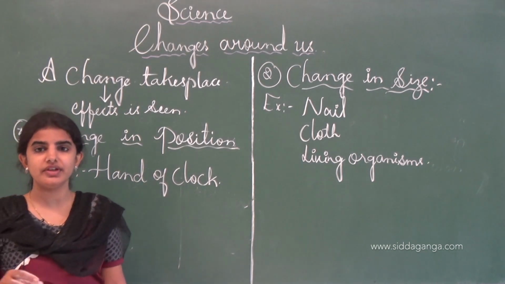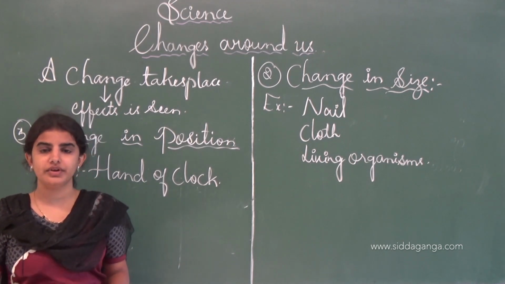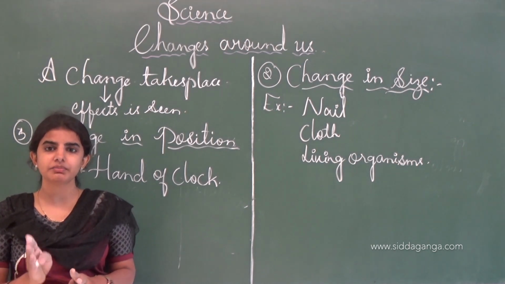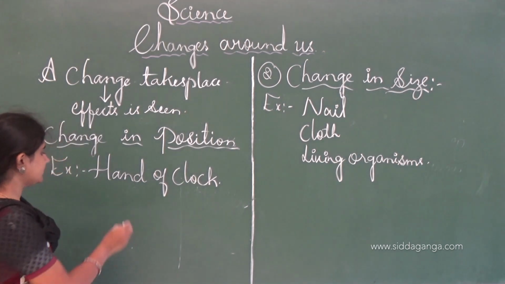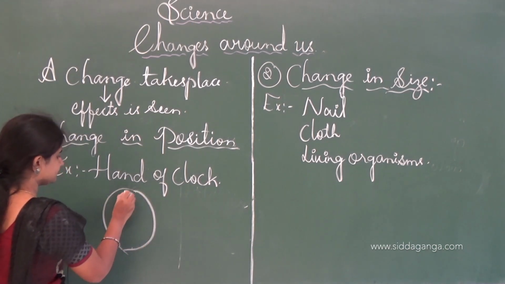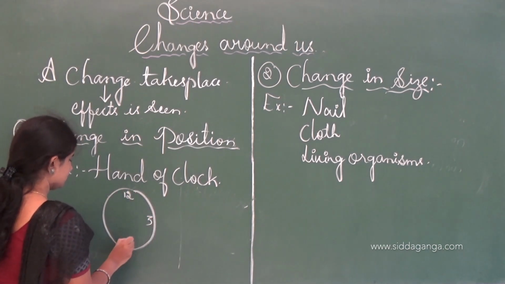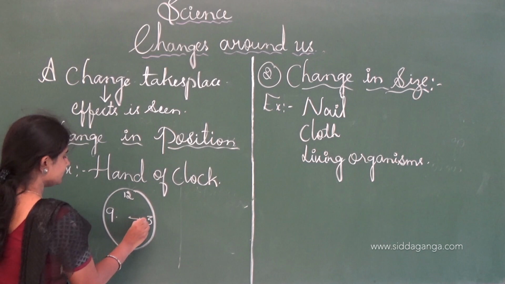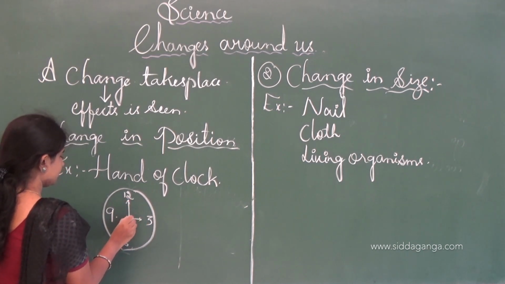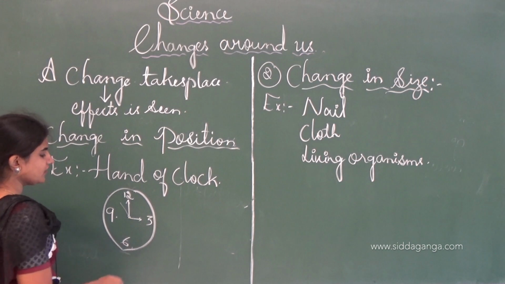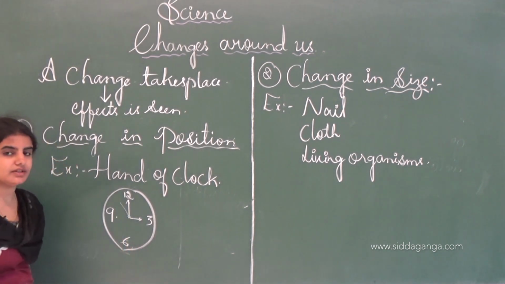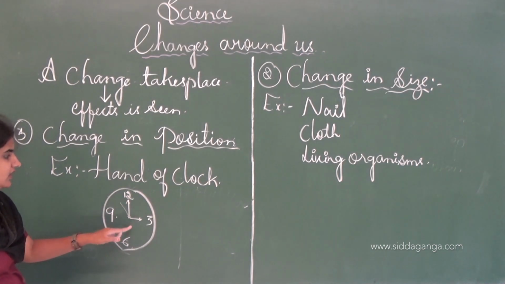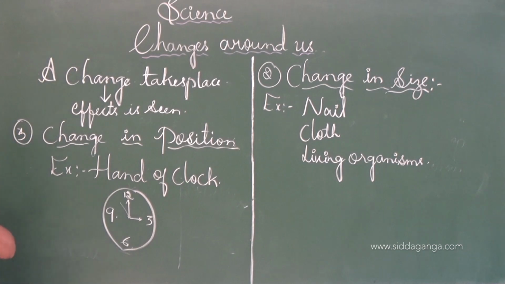Consider a clock is there. You see that after each interval of time, the hand moves continuously. Over an interval of time, it changes its position. See, consider this is the clock. Here the hand is there. After each interval of time, 1 hour, 2 hours, like that, the position of the hand changes after each interval. We can say that change in the position is one of the changes here.